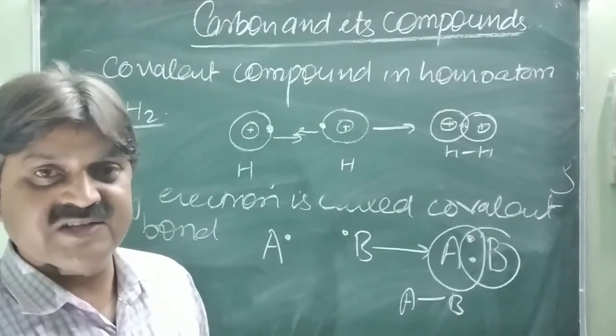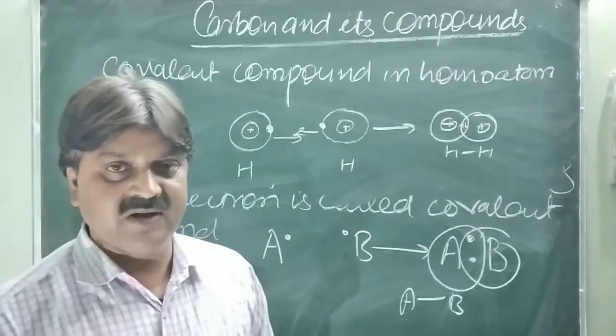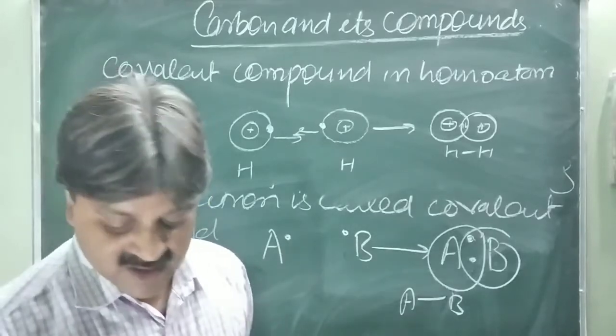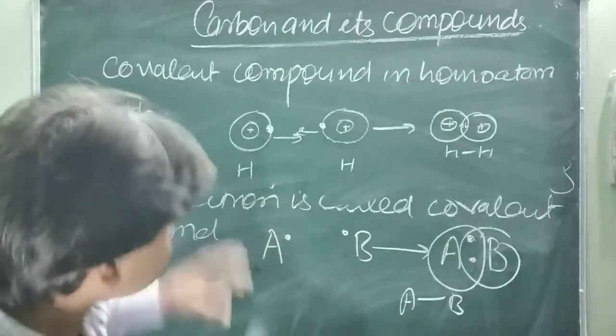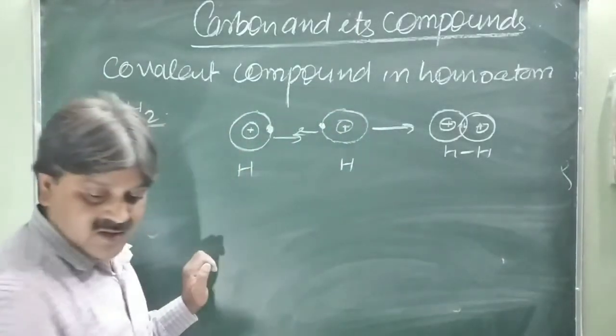If one electron is shared, formation of a single bond. When two electrons are shared, formation of a double bond. When three electrons are shared, formation of a triple bond between both the atoms. So this is the homoatom. Just like oxygen, how do you write it actually?